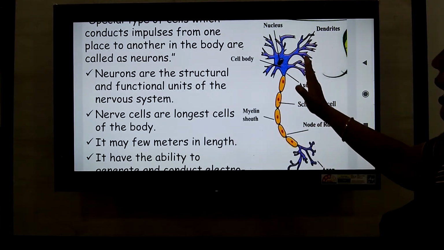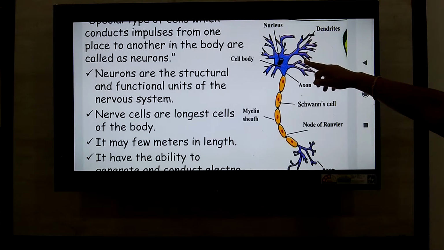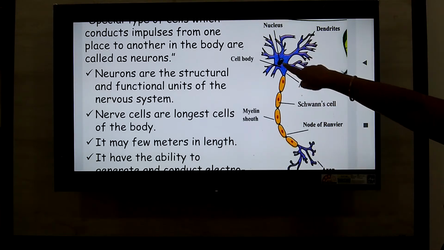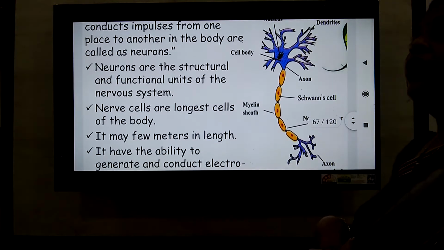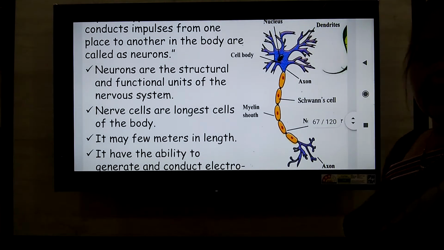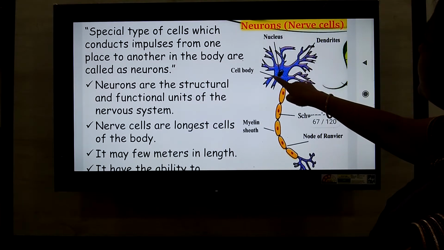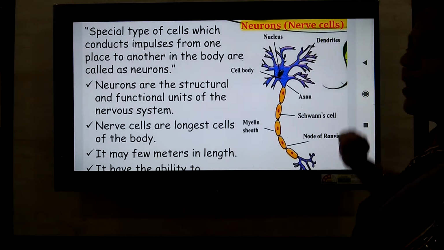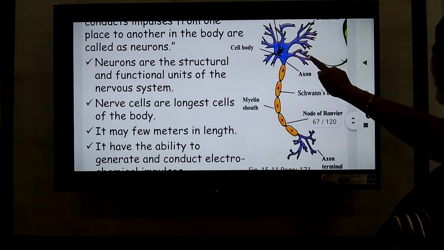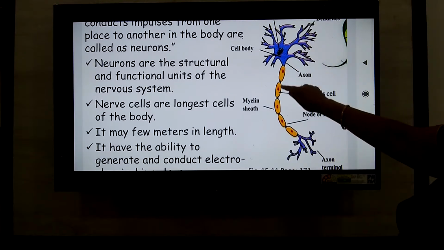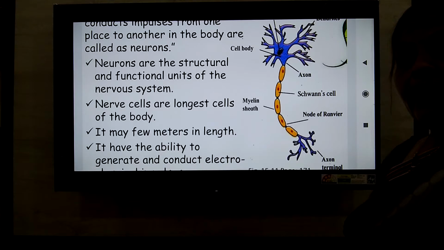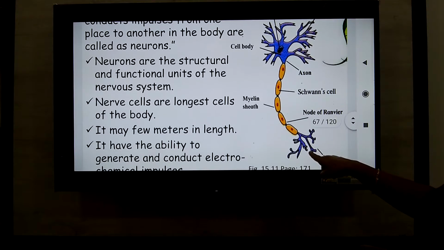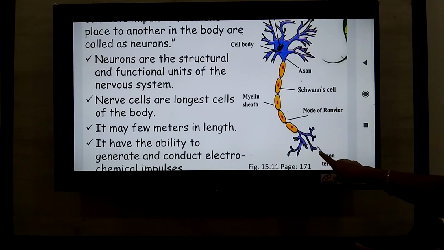As you can see the structure, this nerve cell consists of the main cell body, which contains the nucleus as usual, like that of other cells. You had already studied the structure of a cell in a previous year. The cytoplasm is there, and there is a nucleus, and many small processes are given out. These are called the dendrites. One long process is also given out, which is called the axon. It shows the presence of the Schwann cells and the nodes of Ranvier, and at the other end of the axon there are the axon terminals.